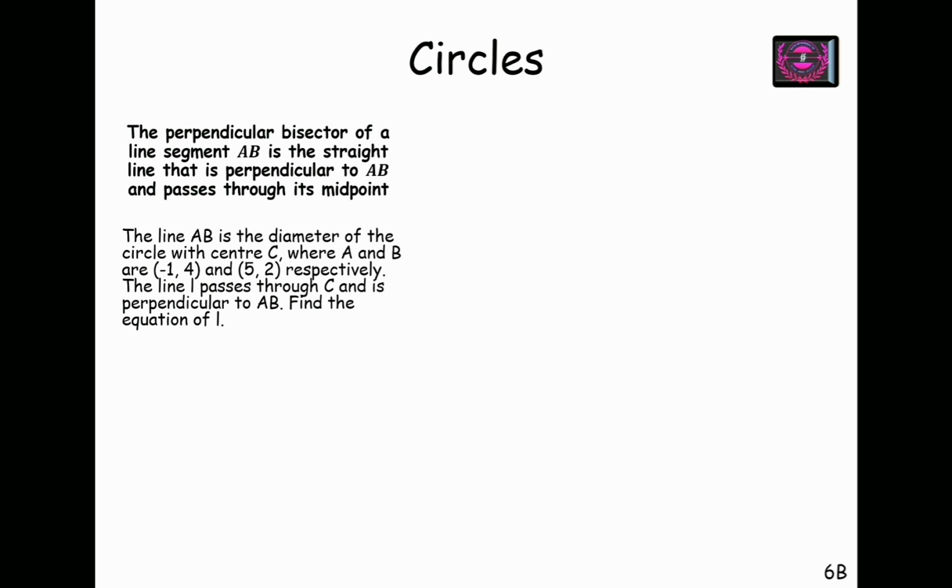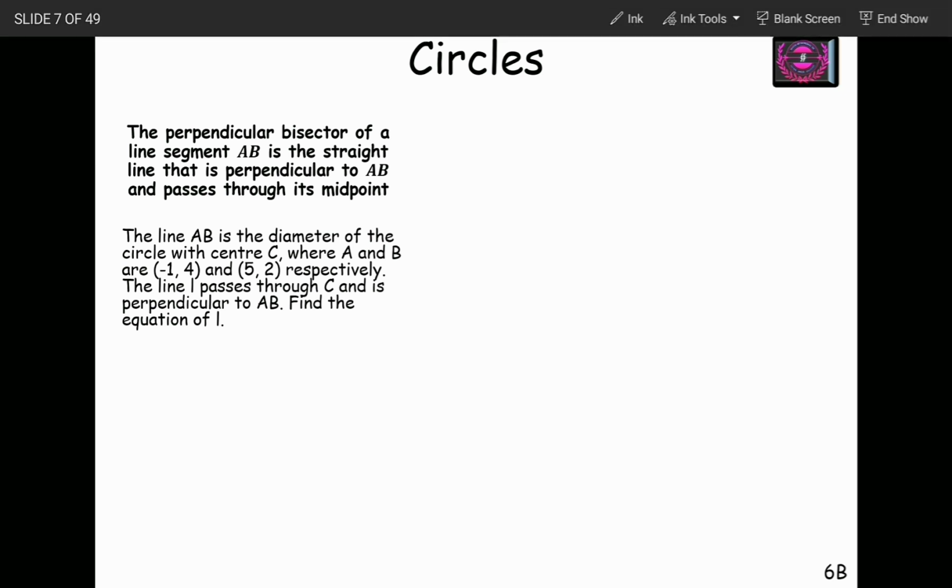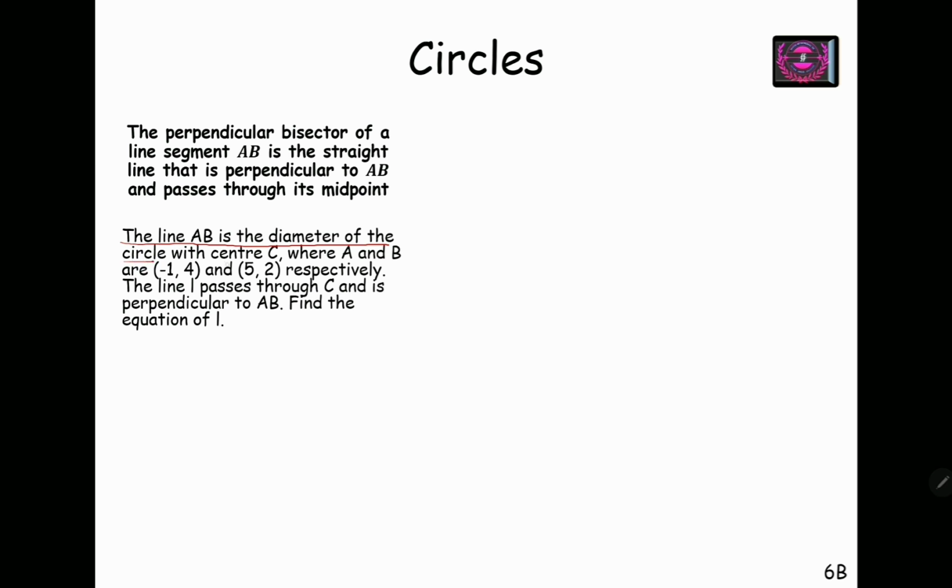So the line AB, let's say the line AB is the diameter of the circle with center C, and A and B are -1, 4 and 5, 2. The line passes through center C and is perpendicular to AB. Find the equation of the line. So AB is diameter of the circle, center is C, A and B are given to you as -1, 4 and 5, 2. Line passes through the center and is perpendicular to AB. You have to find equation of the line.